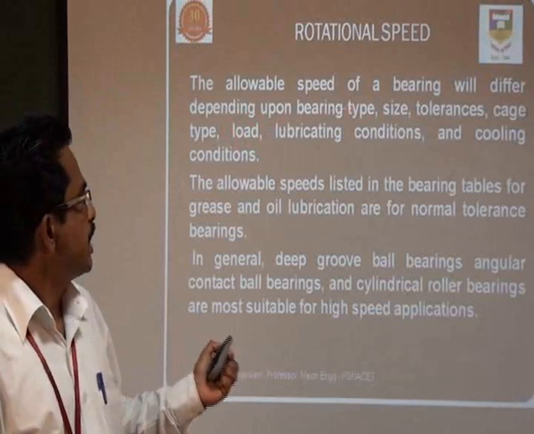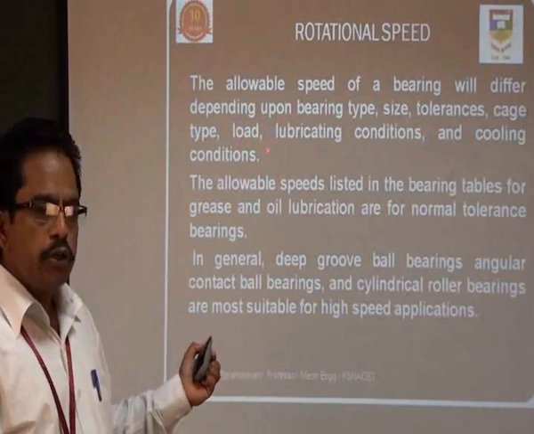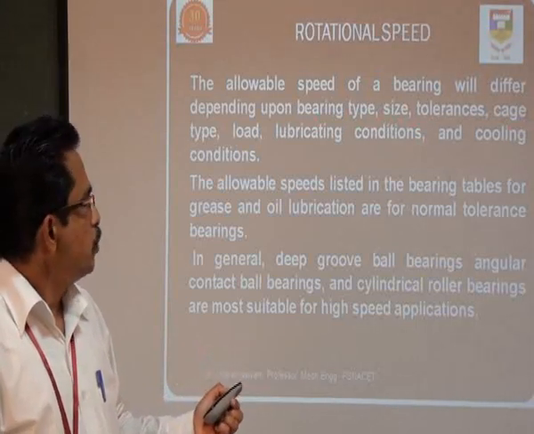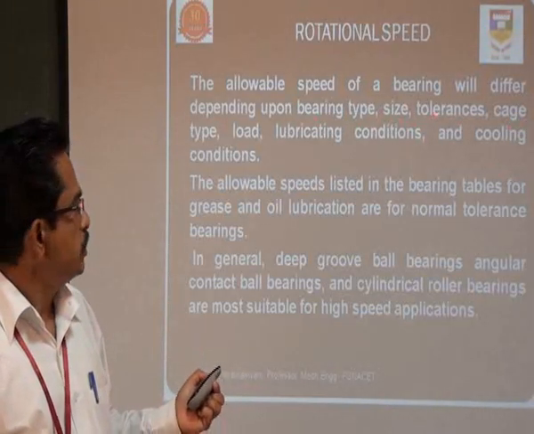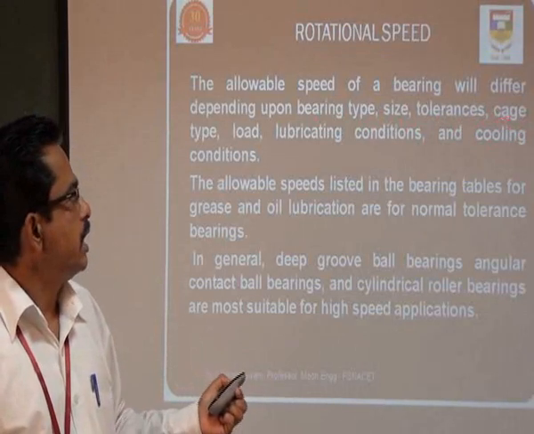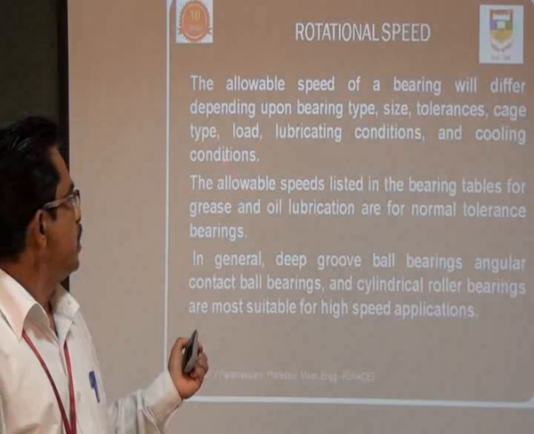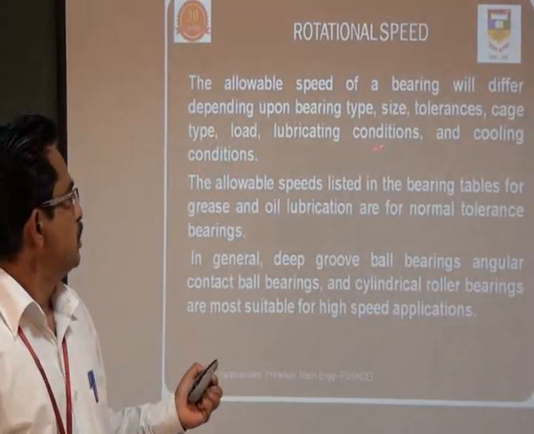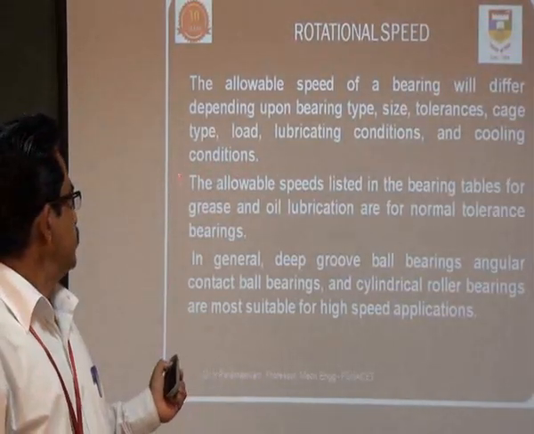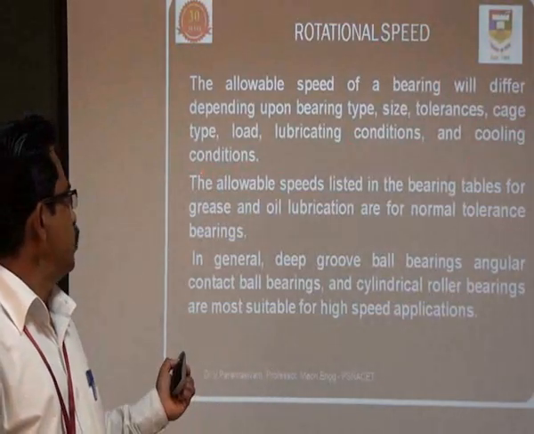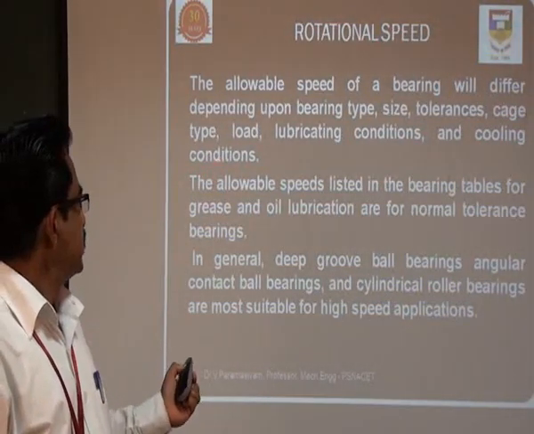Then the lubricating condition, whether we lubricate by grease or by oil. Then the cooling condition: if we are using oil, the oil has to be cooled continuously in order to maintain the optimum temperature. So if the speed is higher, of course we require some cooling medium or cooling system.